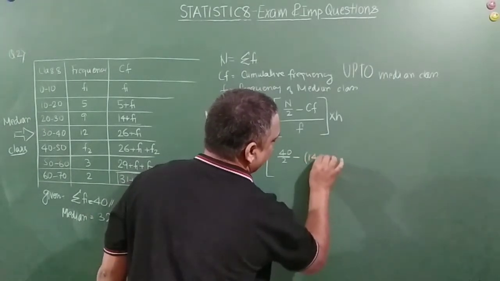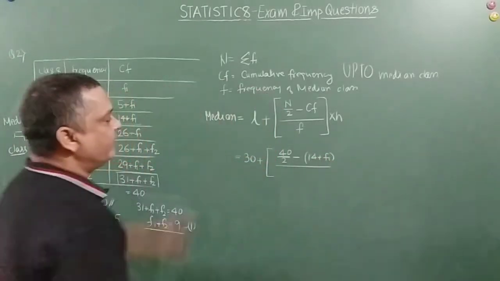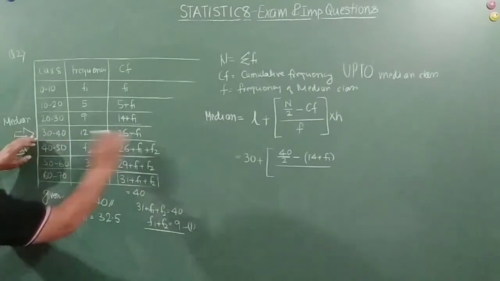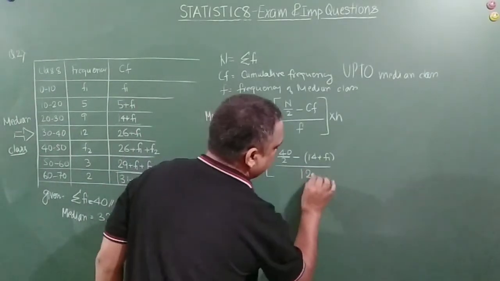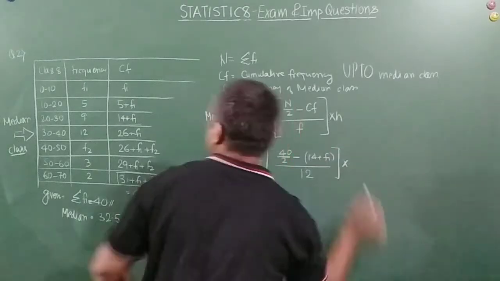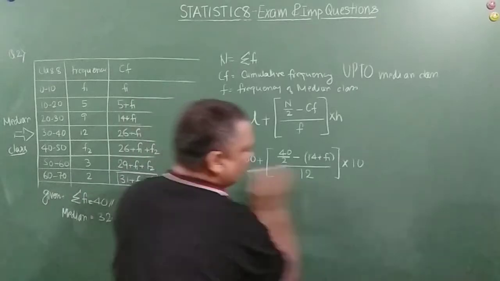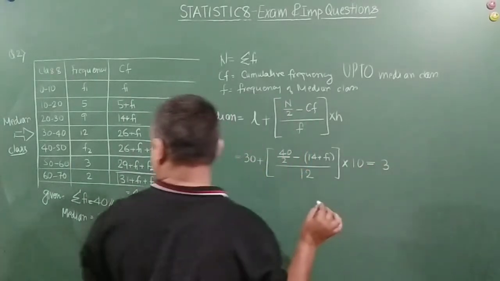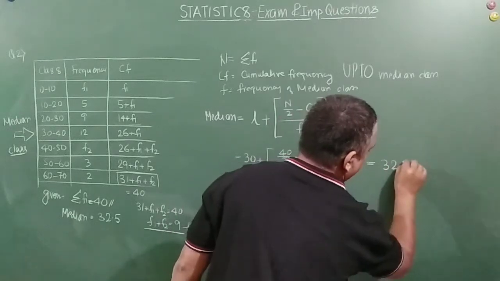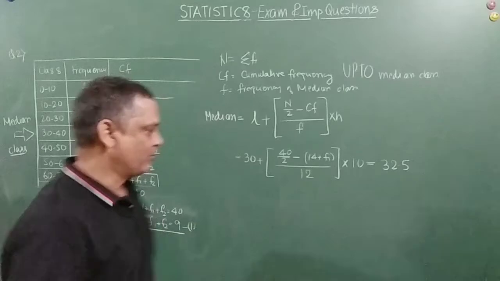So 14 plus F1 whole divided by frequency of the median class. This is my median class, frequency is 12, into class height, that is equal to 10. Right? And all this should be equal to 32.5. Hope the things are clear, how we have actually formulated it.